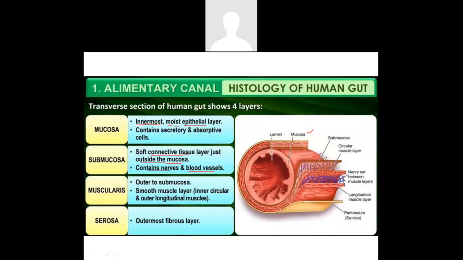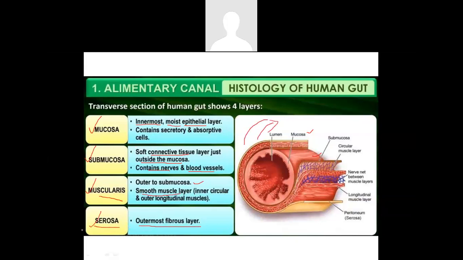The second one is the submucosa. The submucosa layer is a soft connective tissue that is present just outside the mucosa, and it contains nerves, blood cells. So all the connections are basically done only in the submucosal region. The third one is the muscularis. It is further outside the submucosa. It is made up of smooth muscles, which means it will not have any striations in it. And finally the serosa, which consists of the outermost fibrous layer.